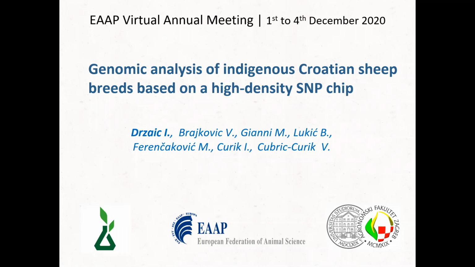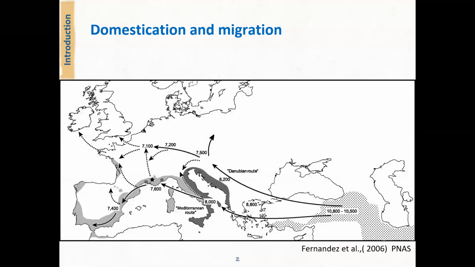My name is Ivana Držaić and I will present you work on genetic diversity of Croatian sheep breeds based on high-density SNP array. Sheep were one of the first domesticated animals, and with human migrations they were introduced to European territory. Two main migratory routes are known, Mediterranean and Danubian, where Croatia with its geographical position stands on the latter one.